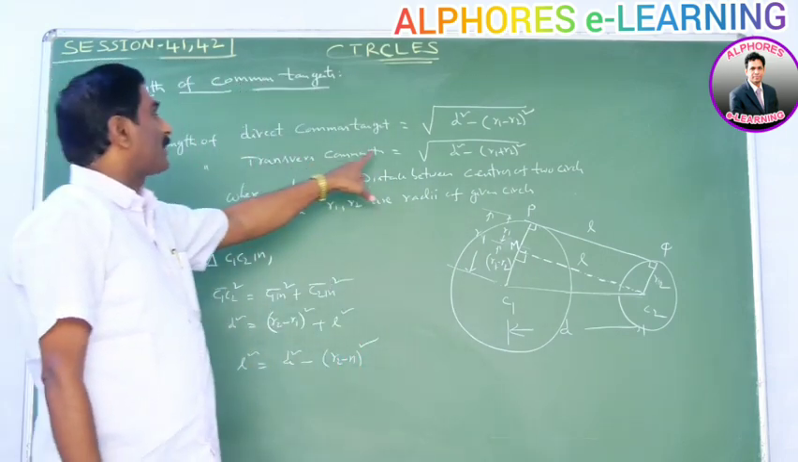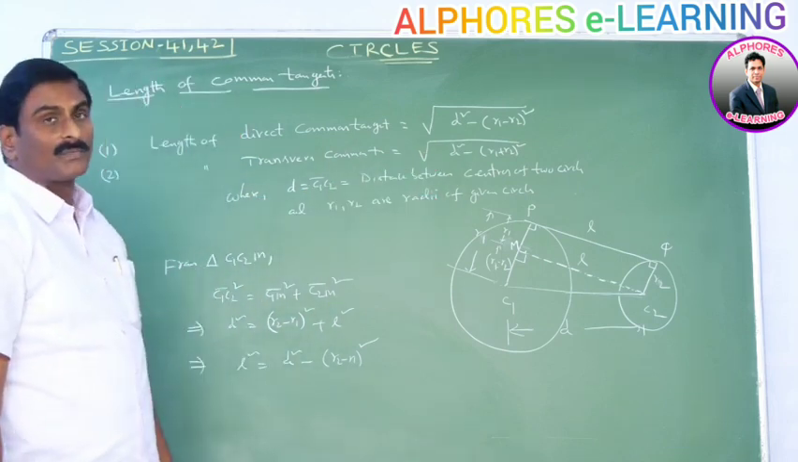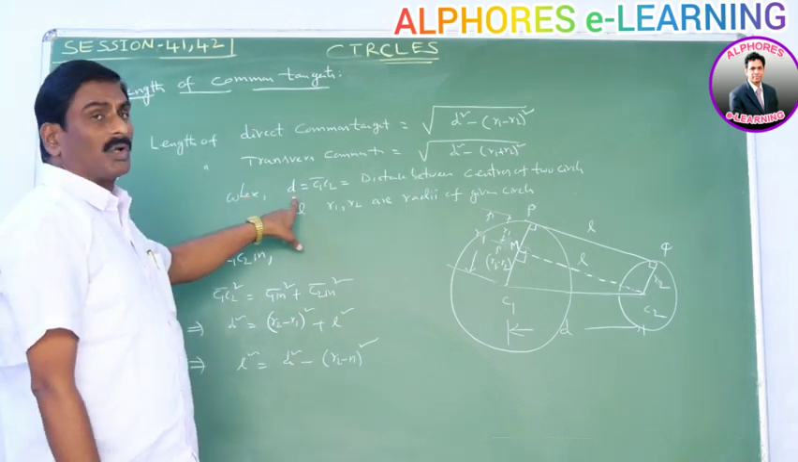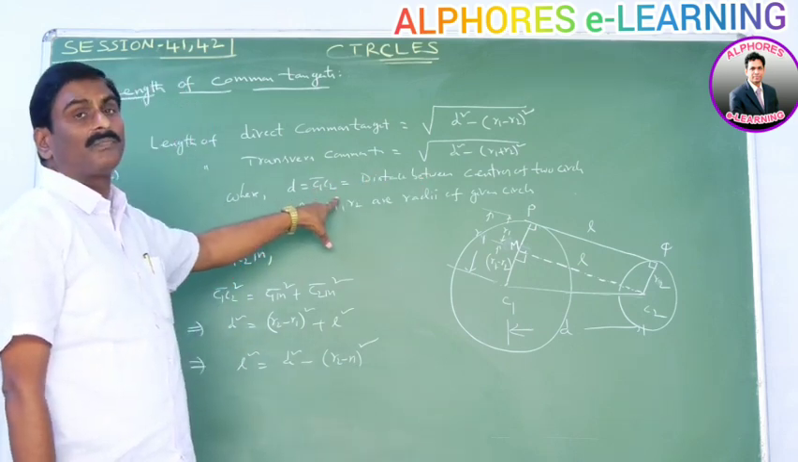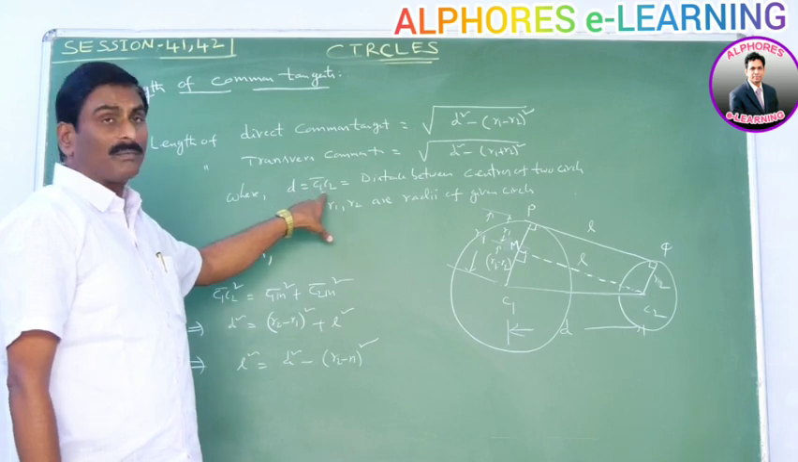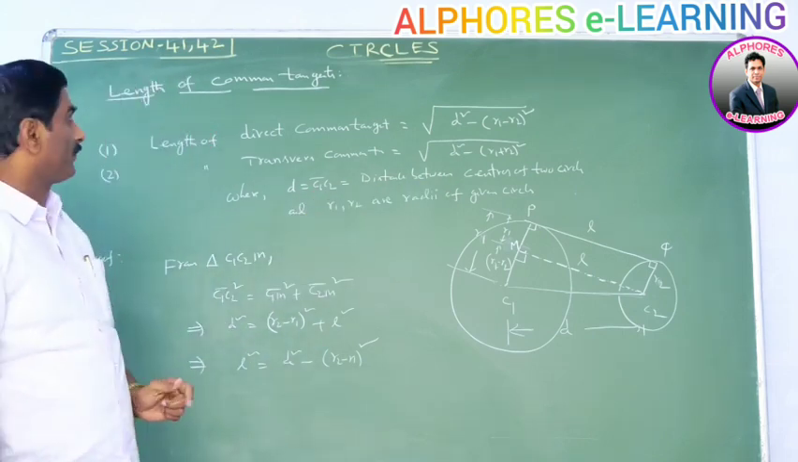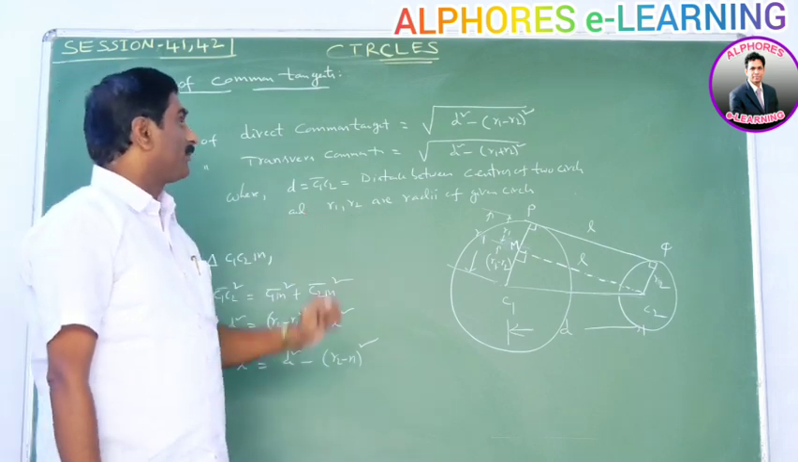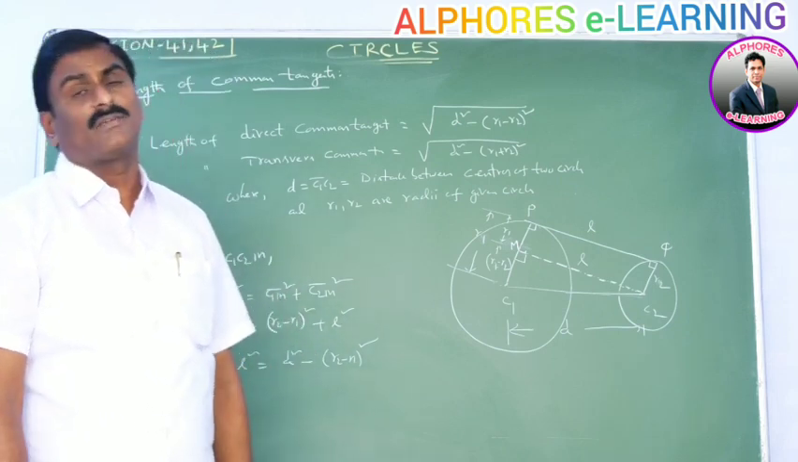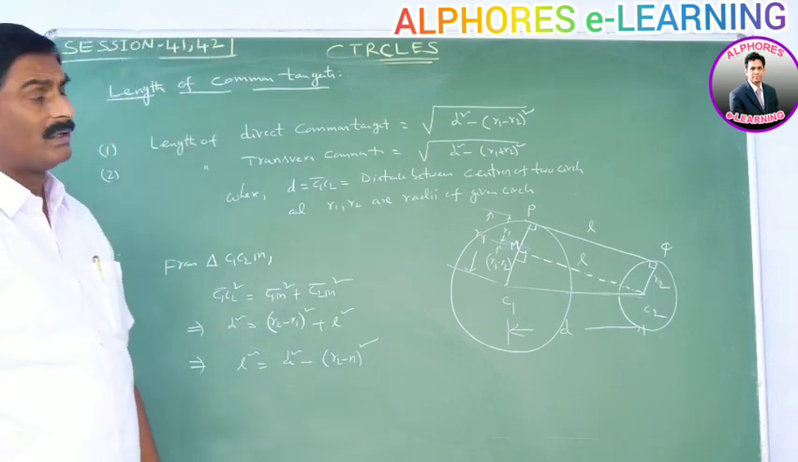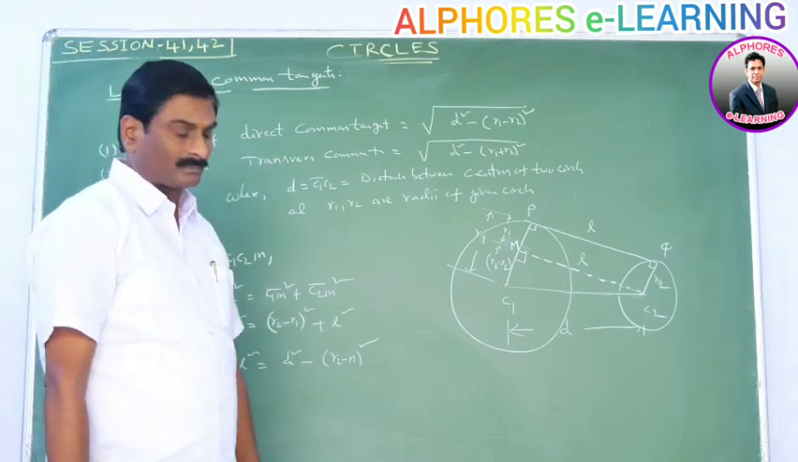Length of the transverse common tangent is equal to root over d square minus (R1 plus R2) whole square, where d is equal to the distance between the centers of the two circles, that means C1C2. d is equal to the line segment C1C2, the distance between the centers of the two given circles, and R1, R2 are the radii of the given circles. Okay, proof. First, we can prove the length of the direct common tangent.